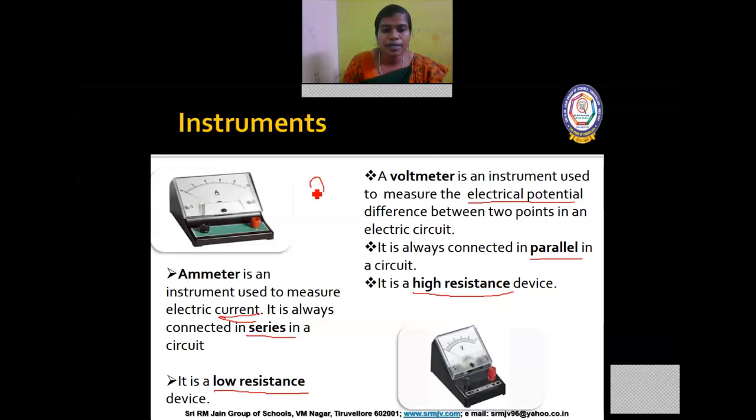You know that ammeter is represented in this way, right? So the ammeter will be connected in the circuit. This is how the ammeter is connected in the circuit. Let me draw for a voltmeter. In some circuit, the voltmeter is connected in this way. So I just gave you an idea about series and parallel, but we'll talk about these things in detail.